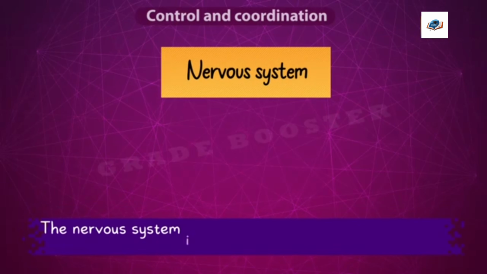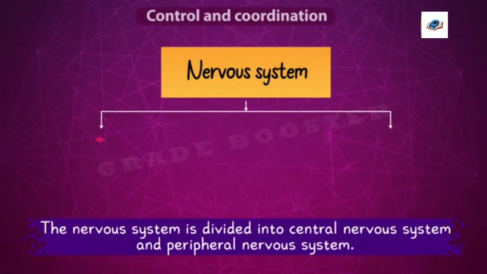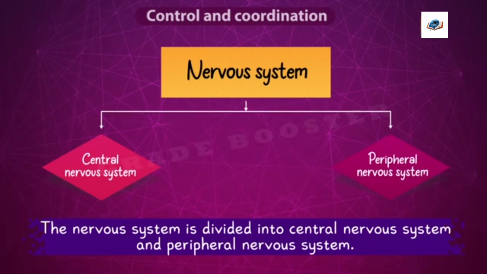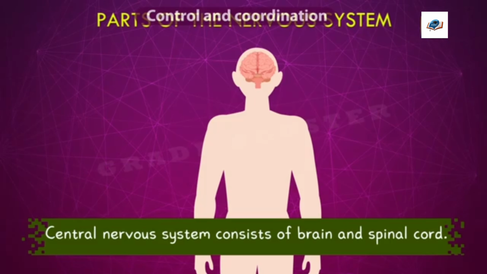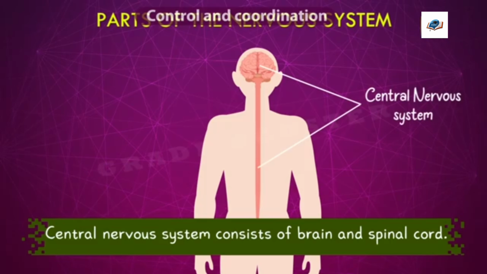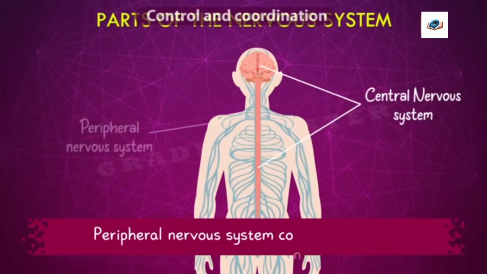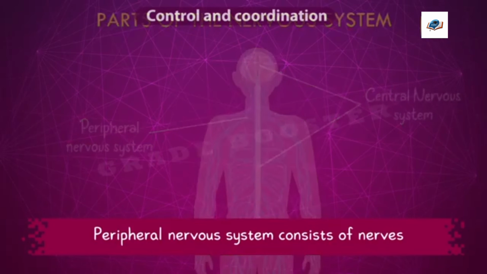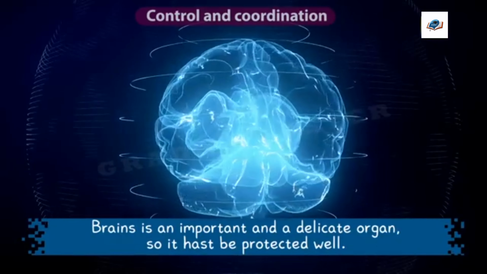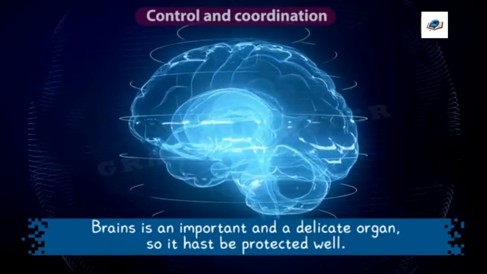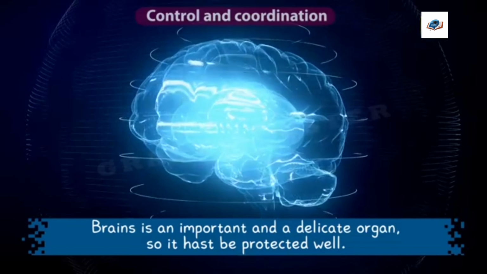The nervous system is divided into central nervous system and peripheral nervous system. The central nervous system consists of the brain and spinal cord, whereas the peripheral nervous system consists of nerves. The brain is an important and delicate organ of our body. It has to be protected from injuries and shocks and blows.